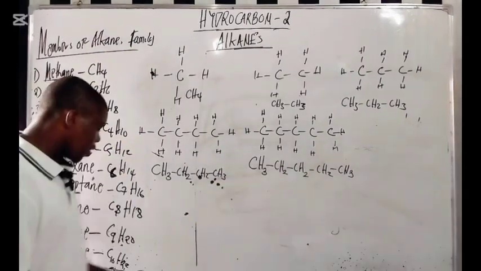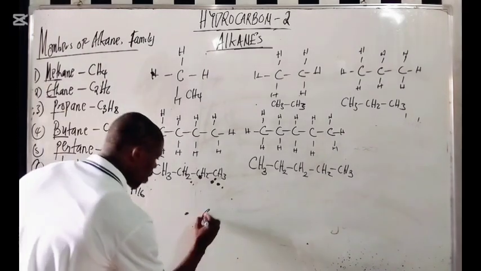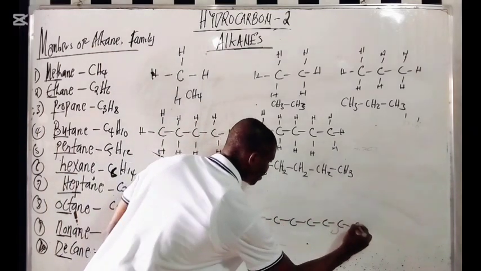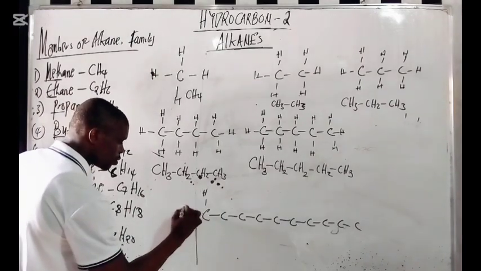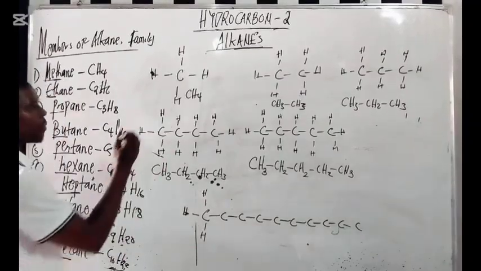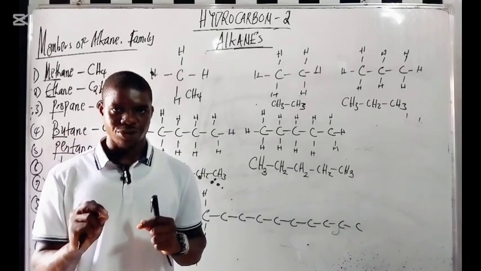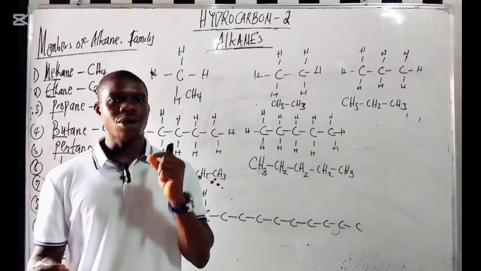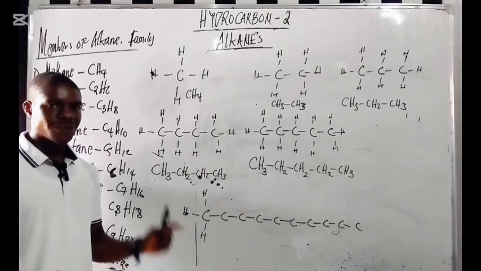Which is 10 carbon atoms here. So let's look at decane, right? Decane means 10. So it's going to be 1, 2, 3, 4, 5, 6, 7, 8, 9, 10. Do you understand? Each of them has hydrogen here. 1, 2, 3, right? Now, why does carbon have 4 bonds here? Carbon must have 4 bonds because it is tetravalent. Carbon cannot have more than 4 bonds, or fewer than 4 bonds. So that is why it's called saturated.